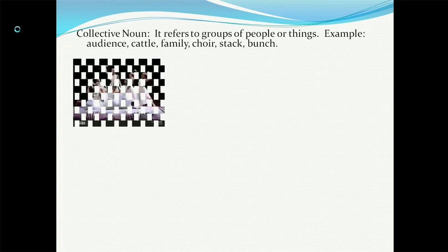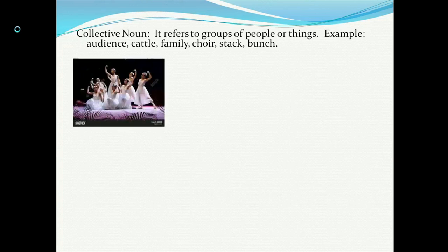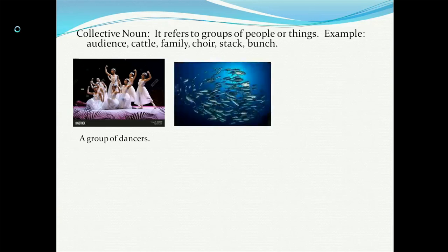Look at these. They are all dancers, as you can see. So the collective noun form given is group. So group of dancers. Next we have fish. When a group of fish is together, you can call them shoal of fish. You can also say school of fish.